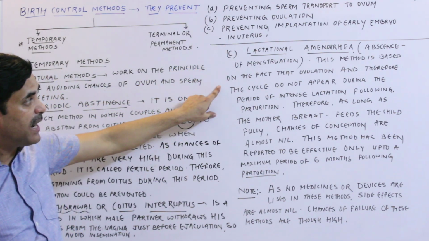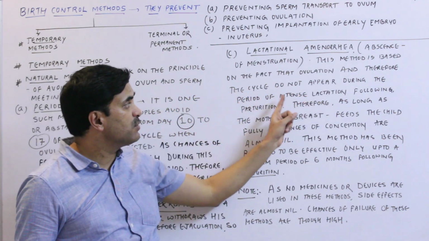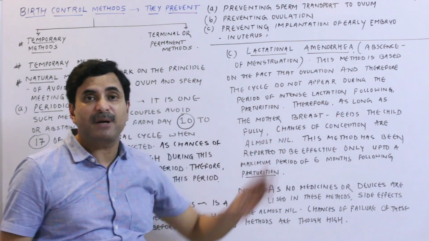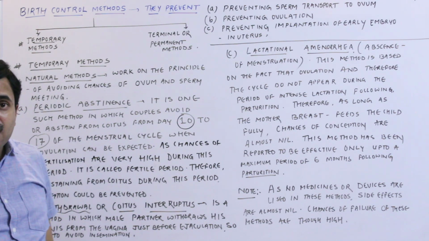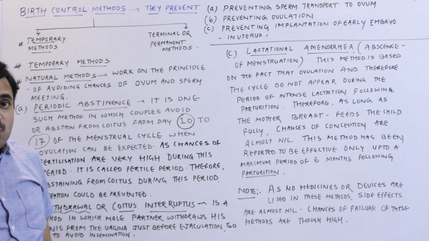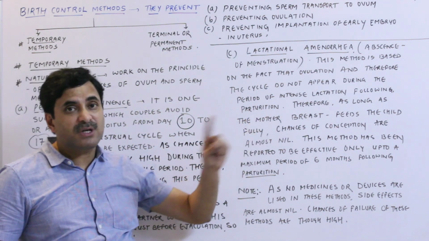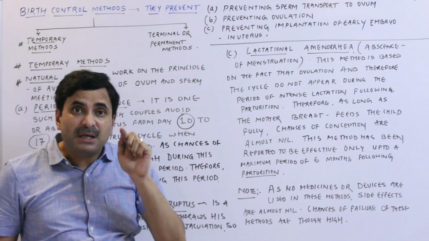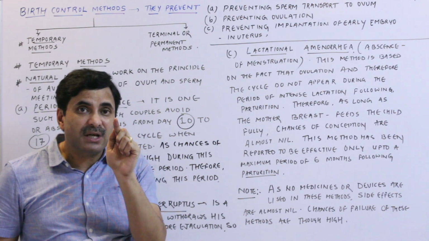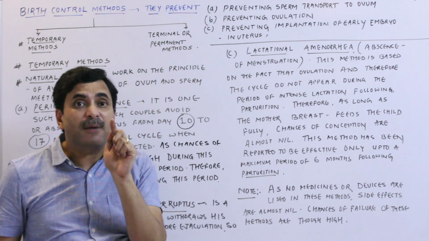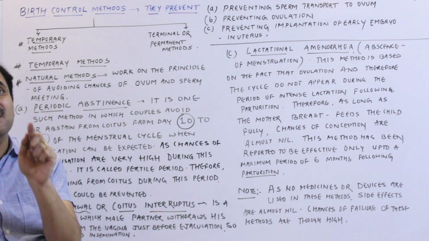This method is based on the fact that ovulation and therefore the cycle do not appear during the period of intense lactation following parturition. What this method says is that just after the childbirth, up to the age of 6 months, remember this thing. As soon as the parturition occurs, the baby is born, but there is a lack of menstruation up to the 6 months when the mother is intensely feeding her child.